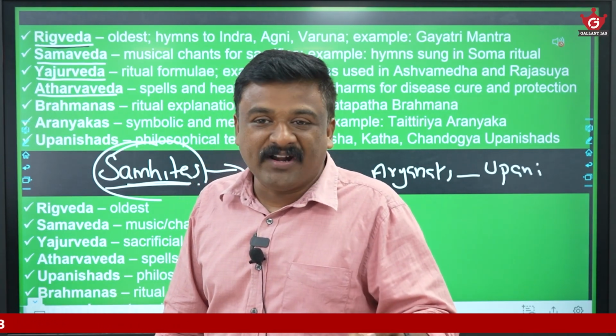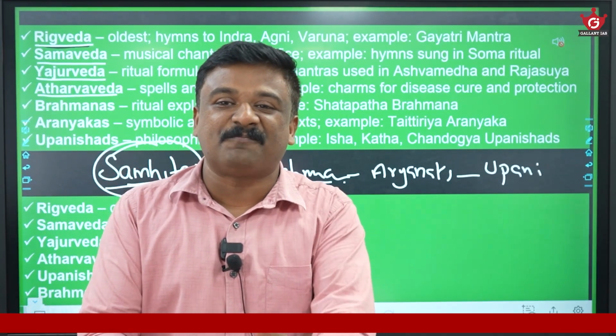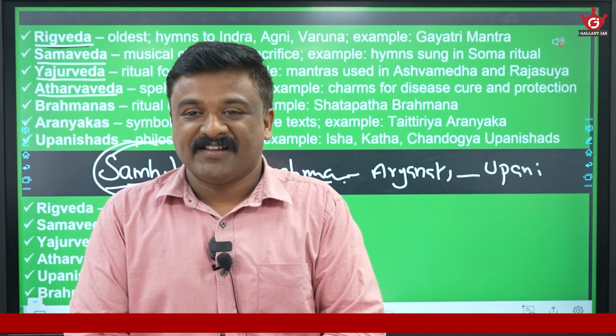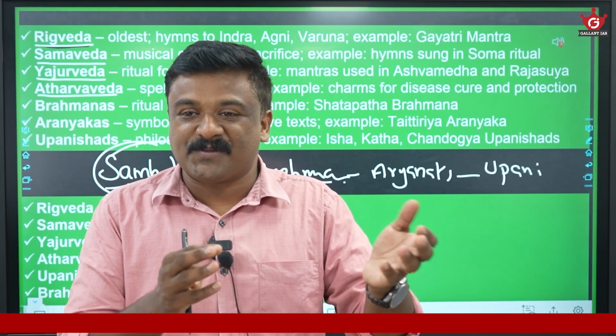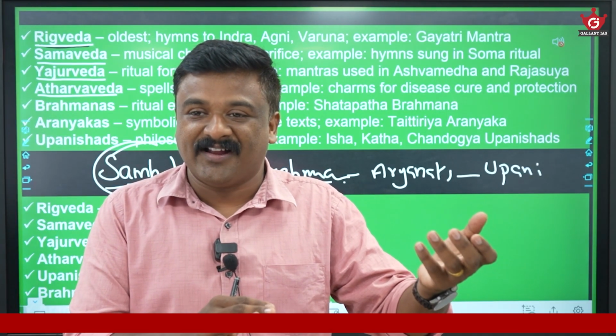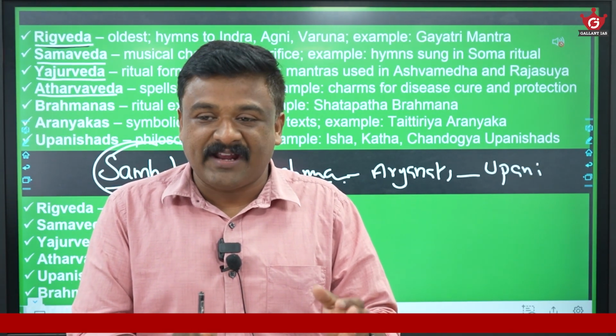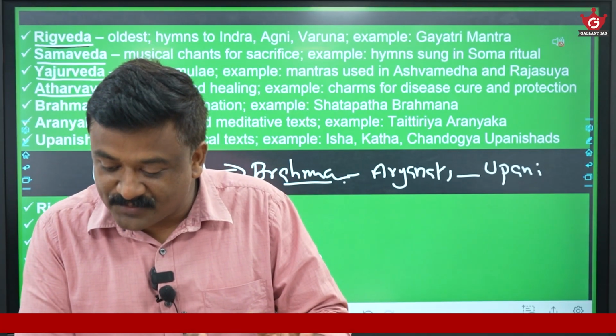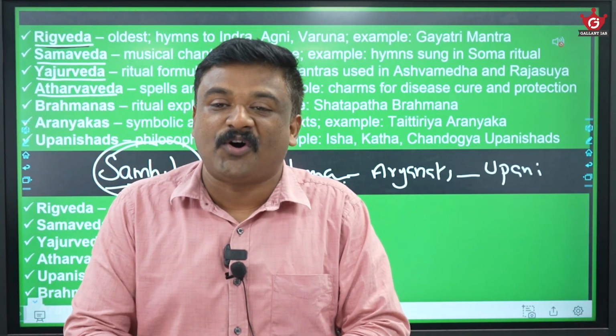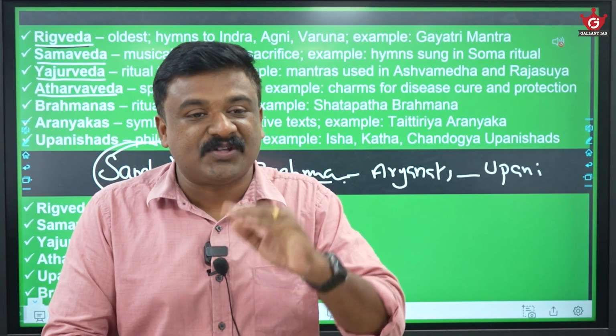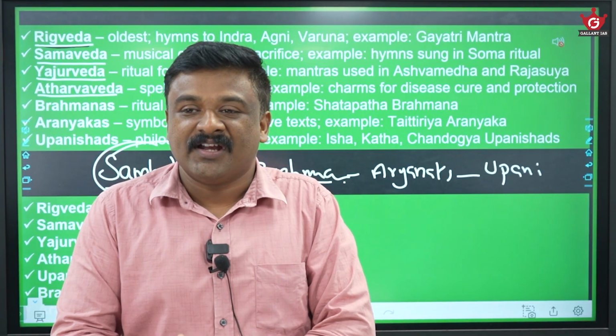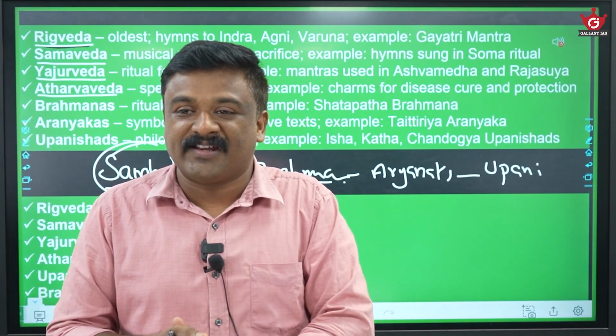That is the oldest one, and it is a collection of hymns in praise of various gods: in praise of Indra, Agni, and Varuna. This collection of hymns is called Rigveda Samhita. It is the oldest and most sacred. Other Samhitas are borrowed from this.